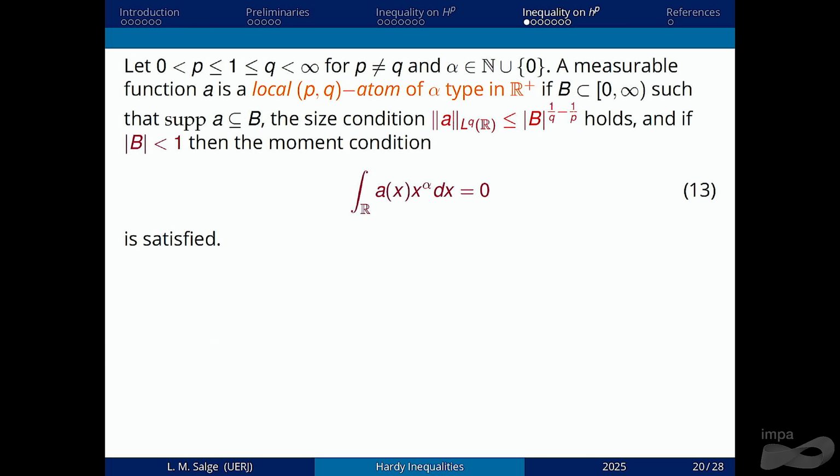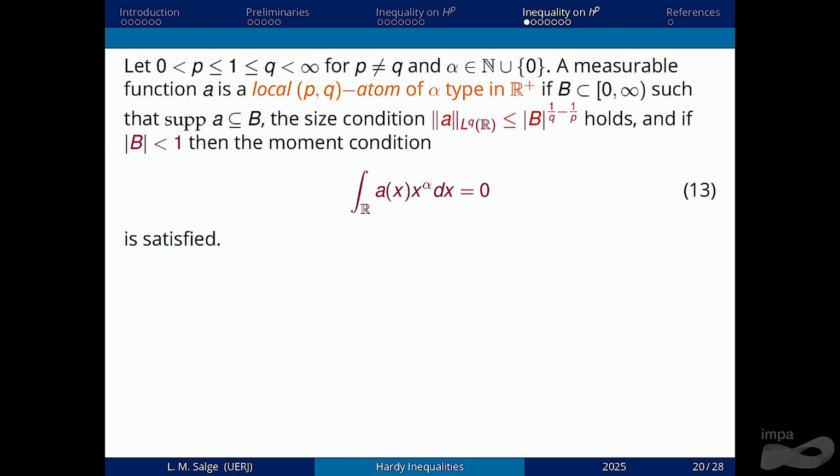Okay, now we go to the local case. For the local case, we can do the same thing and define an alpha type atom in R+. It's the same way we did before, but here we need to remember that local atoms only have moment if the ball that contains the support of the atom has measure less than 1.